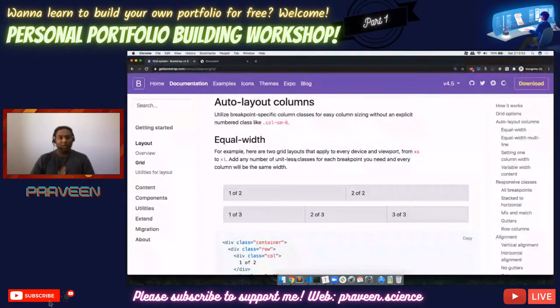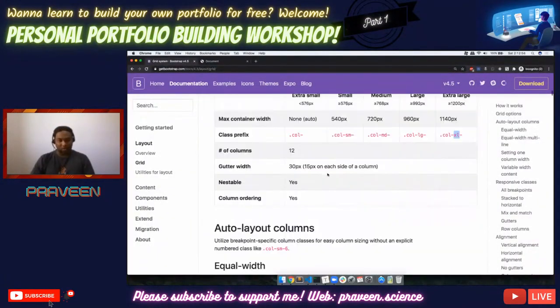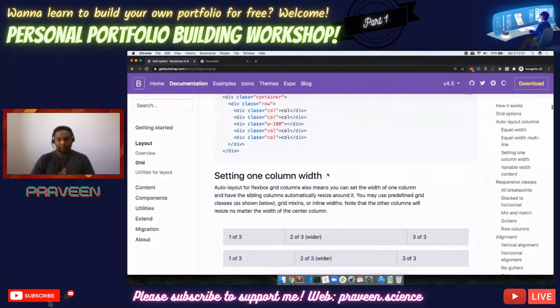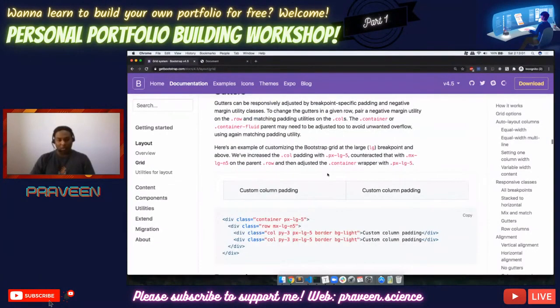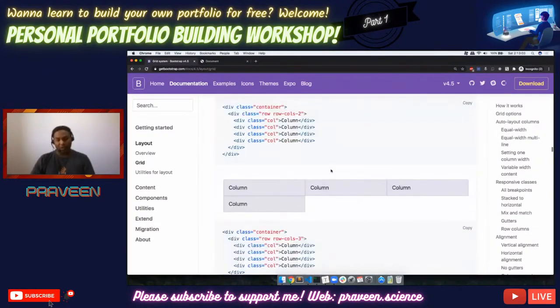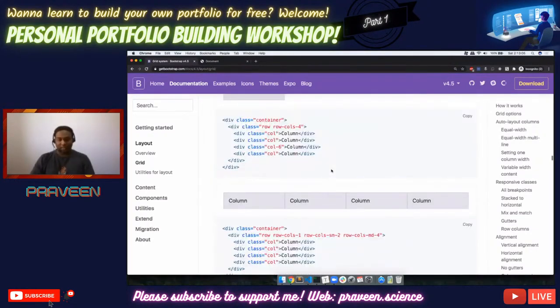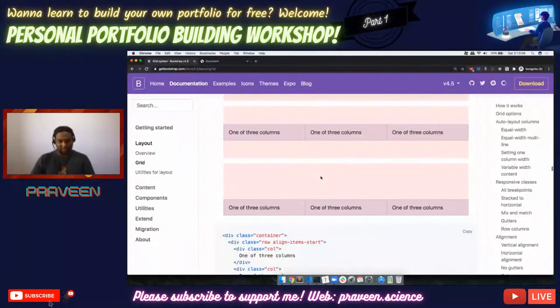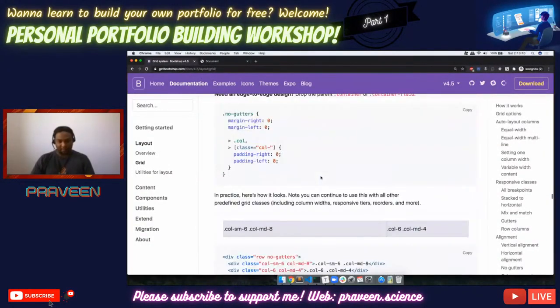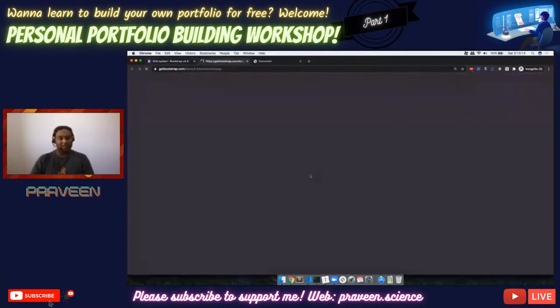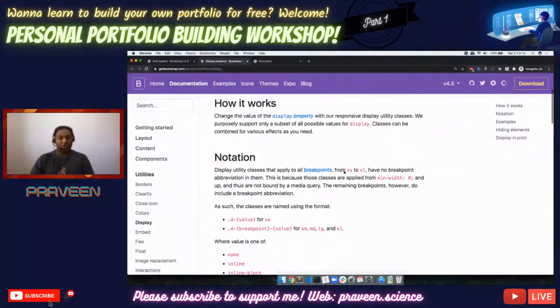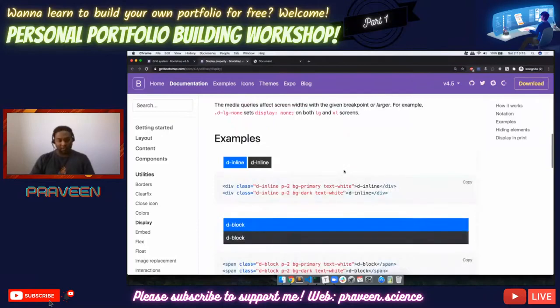So if you need this thing to be displayed on every kind of breakpoint, what you generally do is something like this. Just a second, I was looking at display utilities. There is something called display utilities here. I'm going to show you a quick demo of how it looks. Okay, so this is an inline display.